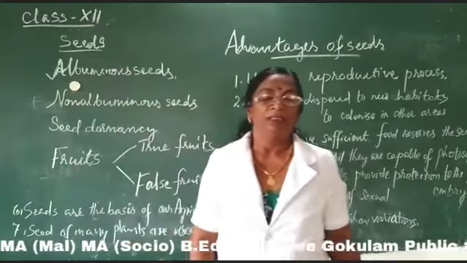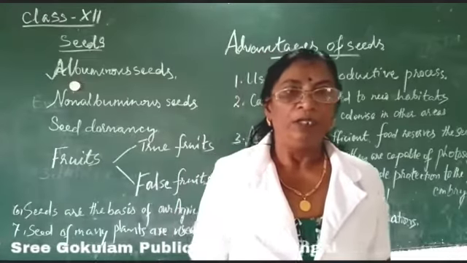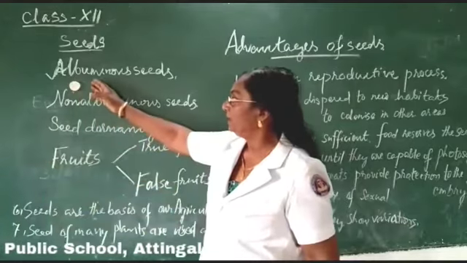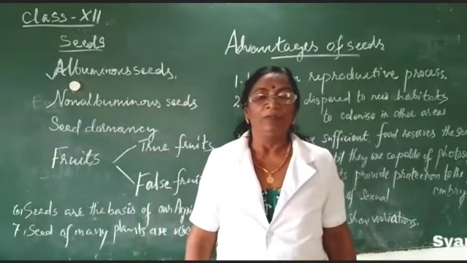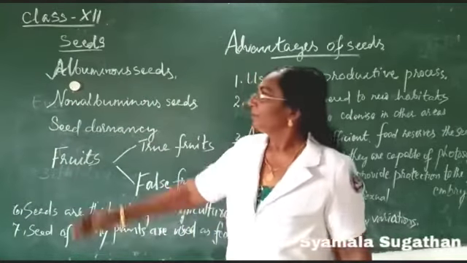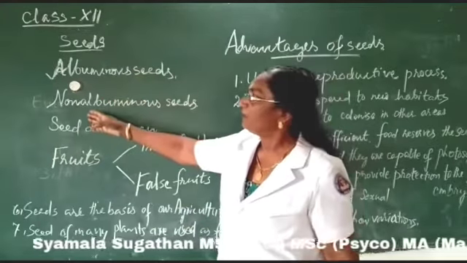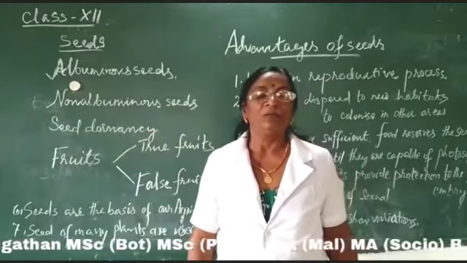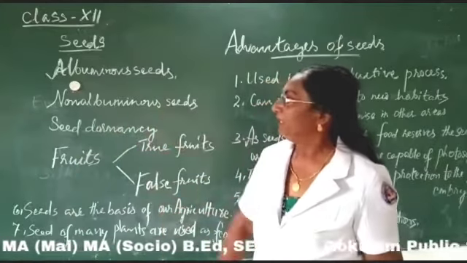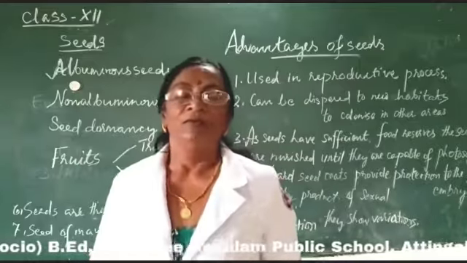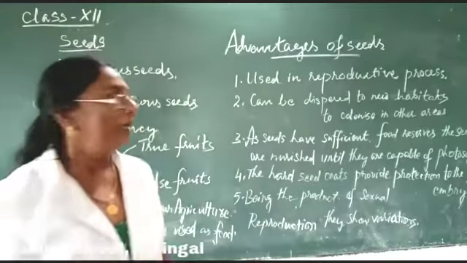If the reserved stored food material is present in the form of endosperm in the seed, then it is said to be albuminous seed. And the seed which does not have a reserved food material as endosperm is called non-albuminous seed. In the case of albuminous seeds, the examples are rice, wheat, barley, etc.